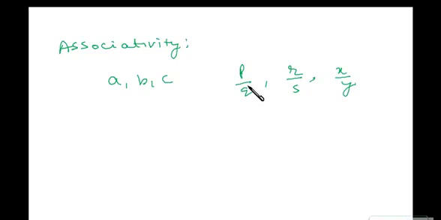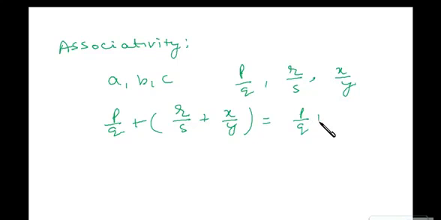So suppose we have three rational numbers. So in that case, what would happen? (P by Q plus R by S) plus X by Y is equal to P by Q plus (R by S plus X by Y), right? So the addition of rational numbers is associative, and in any order you can take them.